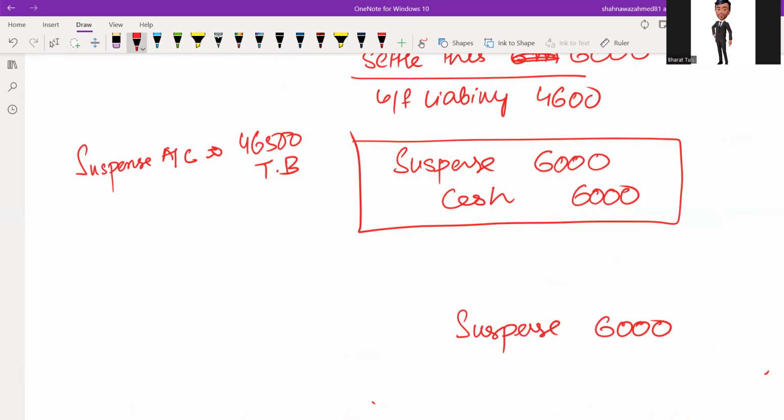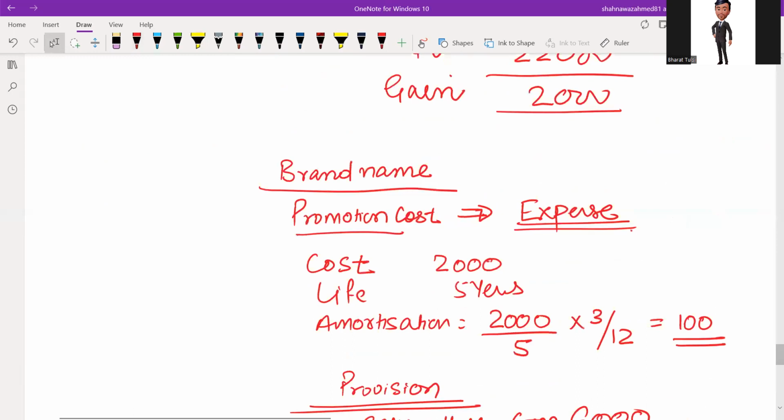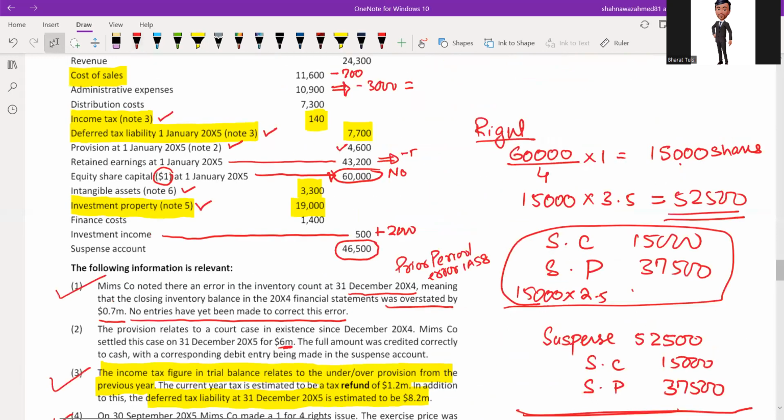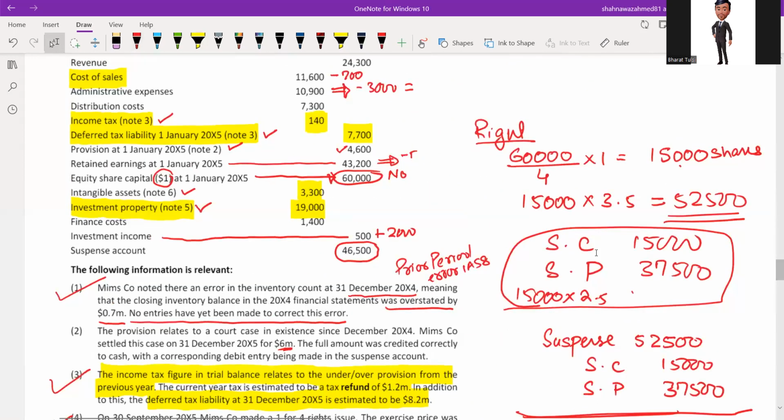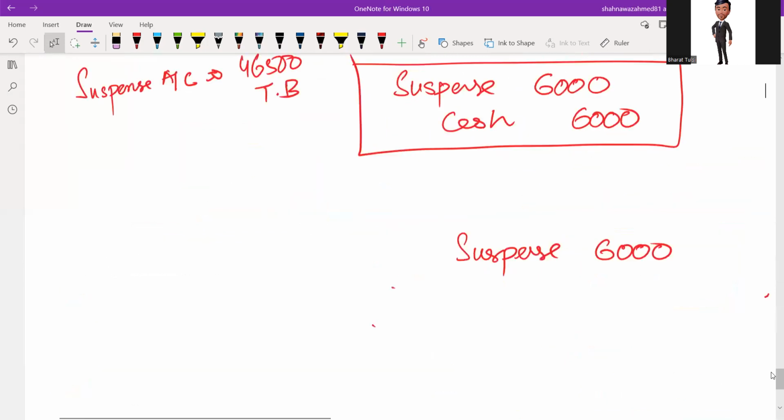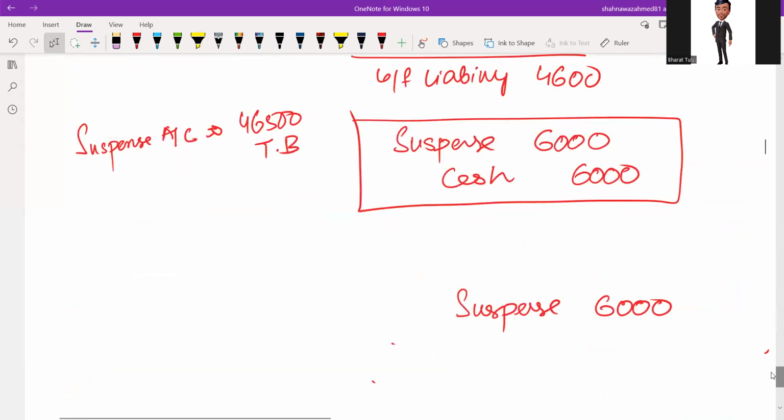Now see, this suspense account is on credit side. Suspense account is debit 52,500 already in the correction. So 52,500, this is credit, 52,500 is debit.